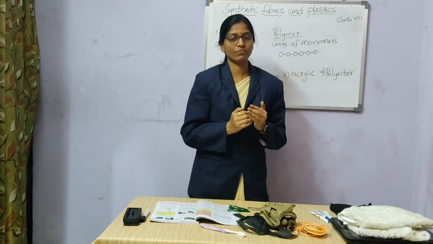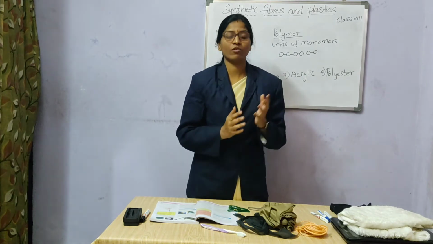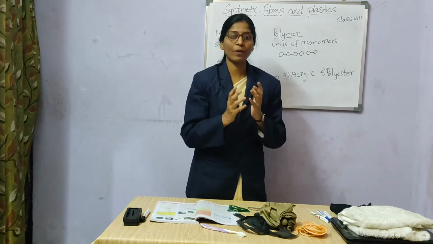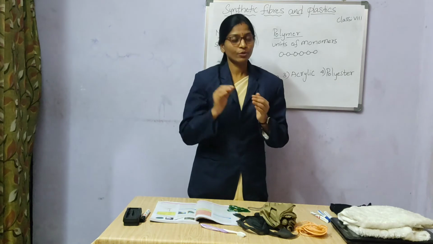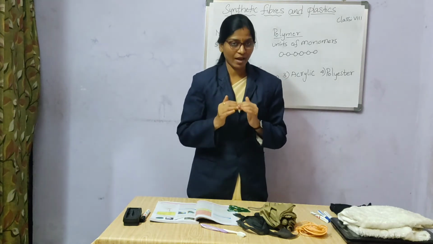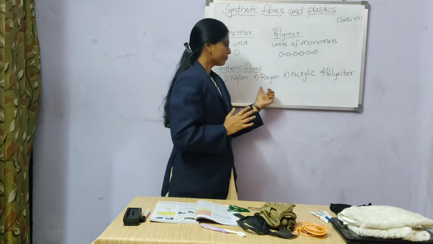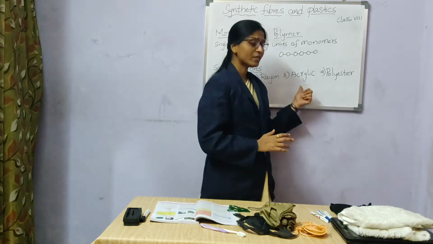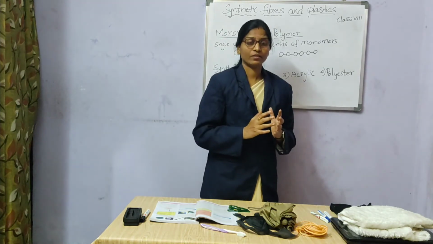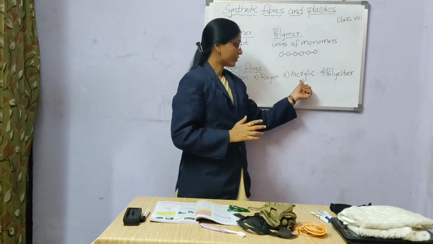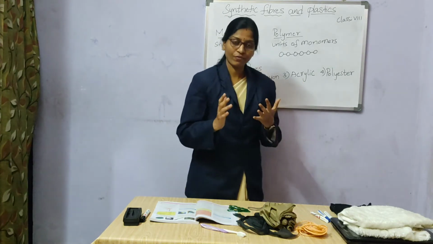One of the sources for preparing rayon is plant wood pulp, that is cellulose. Some chemicals are added to it and rayon is prepared. Next, what is acrylic? Acrylic is also called artificial wool or fake fur.